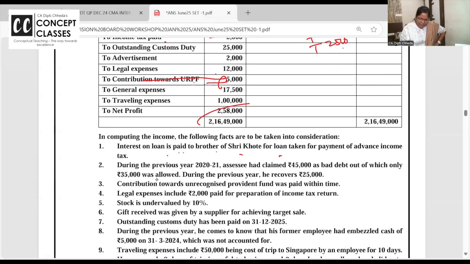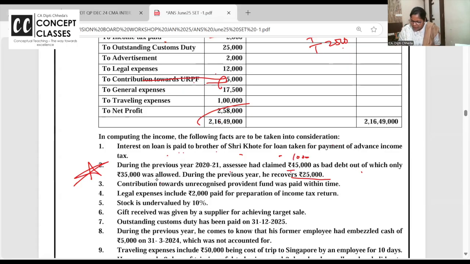During 2021, a superb adjustment that can be asked separately also. During the previous year 2021, he had claimed 45,000 as bad debt, out of which only 35,000 was allowed. So 10,000 was disallowed, meaning that time only it was taxable.